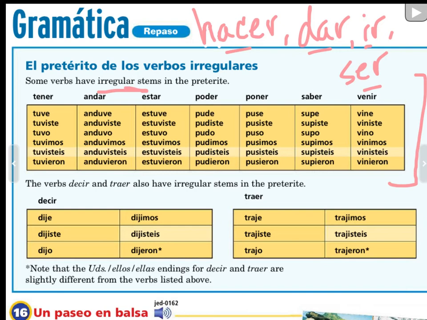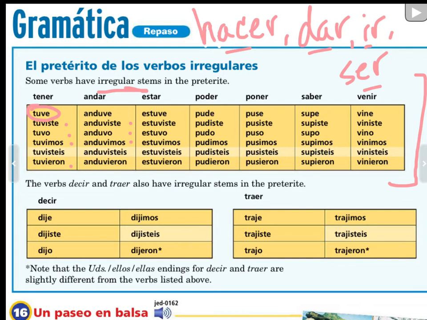The easiest way to do this is to memorize the yo form, because you'll notice that there's a kind of a pattern with the endings. So iste, o, imos, ieron. Iste, o, imos, ieron. Okay? So with all of these, there's a pattern with how the endings are. Once you memorize the yo form, you can get to the other forms.